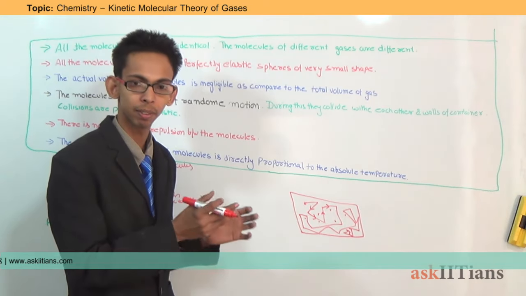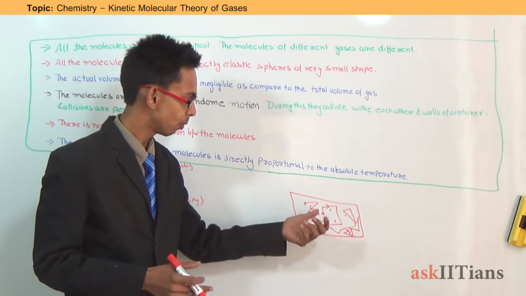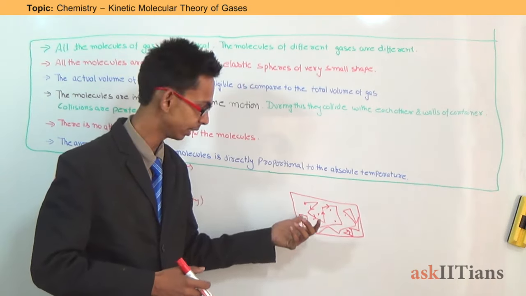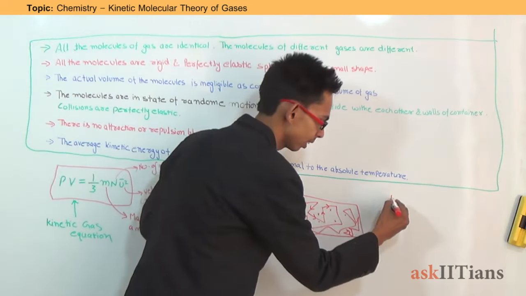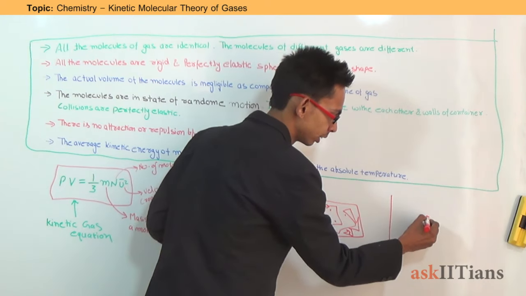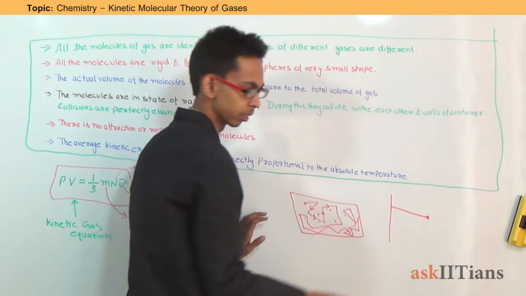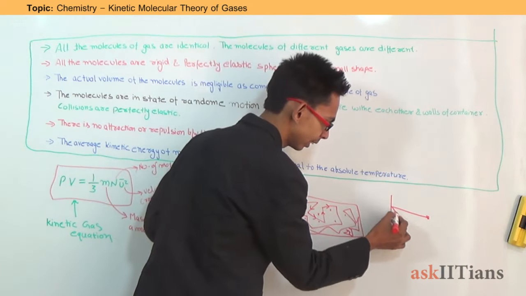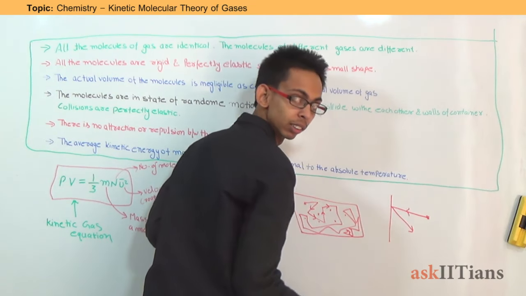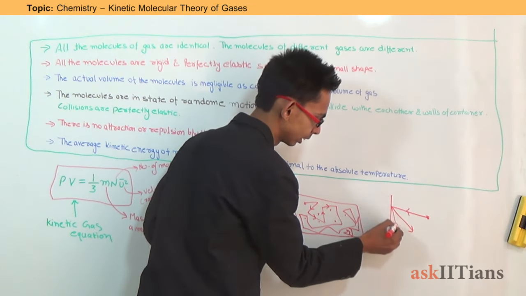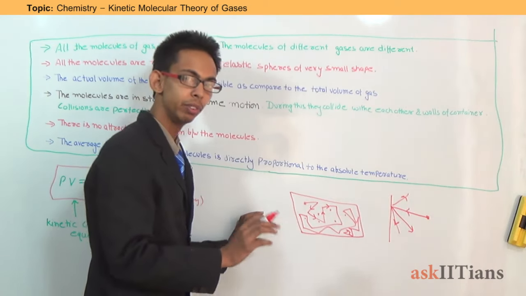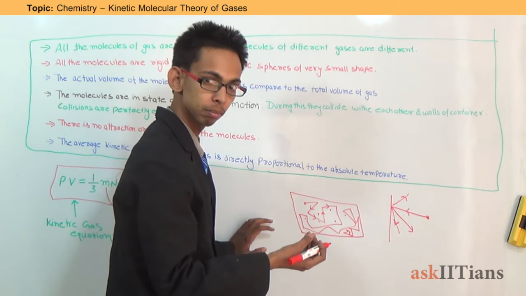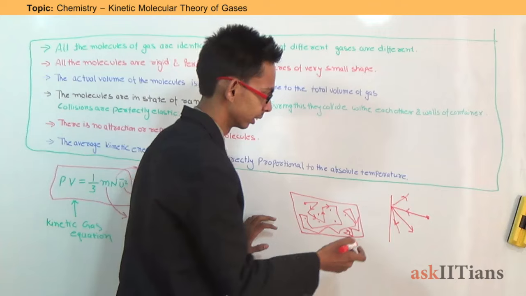The collisions are perfectly elastic, and when they collide either with each other or with the wall of the container, they change their direction. That means, let's say it is a wall, the molecule comes, collides with the wall, and after collision it changes its direction. It may move in this direction, this direction or this direction, any one, but it will change its direction after collision.